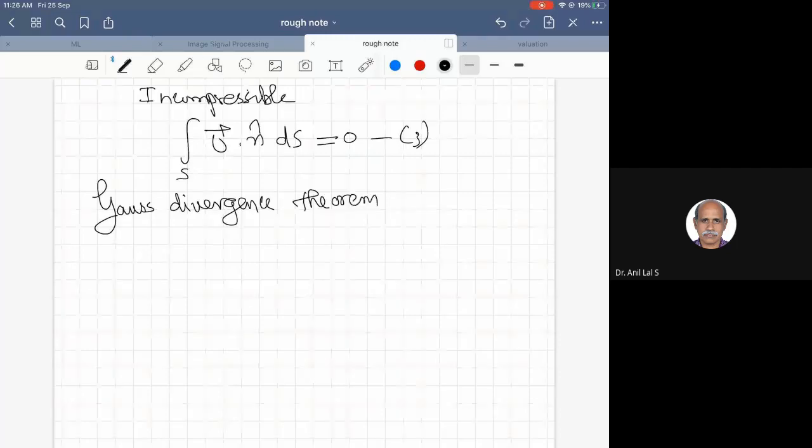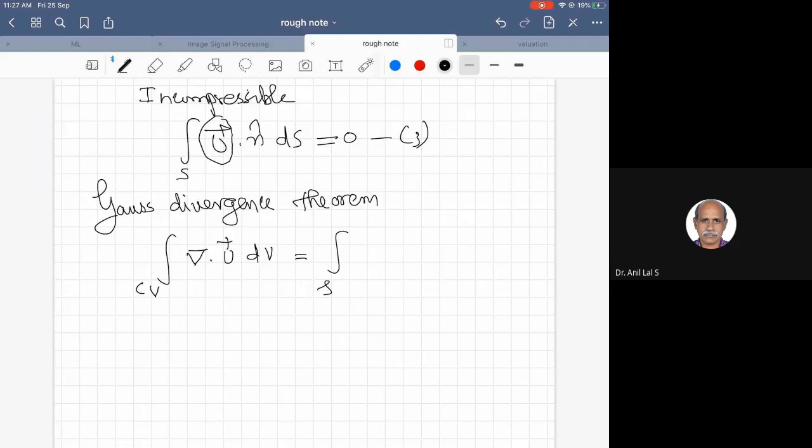This theorem is applicable for any vector field, an example being the velocity vector, defined in a volume with a boundary. Here the control volume is there. Then the integral over the control volume of del dot u dV is equal to the integral over the control volume surface of u dot n dS.